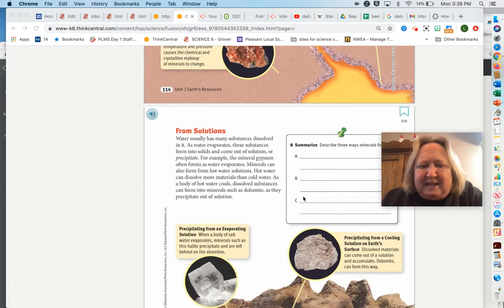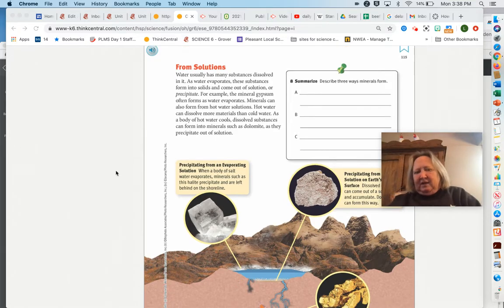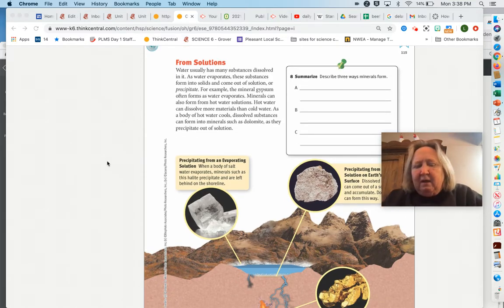Okay, the last way is kind of a weird way that maybe you wouldn't normally think about, but water usually has a lot of substances dissolved in it, salt being one. But as water evaporates, those substances form into solids and come out of that water solution, or what they call precipitate. It comes out of that solution, like gypsum.